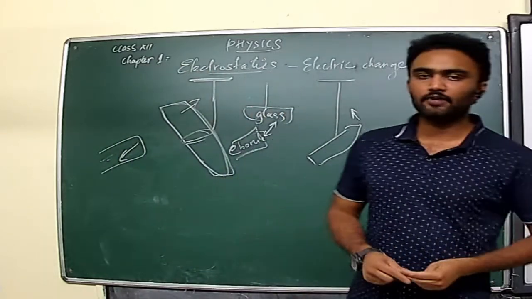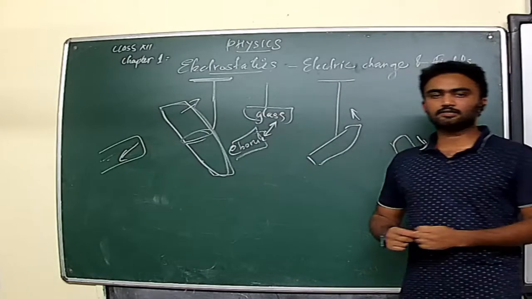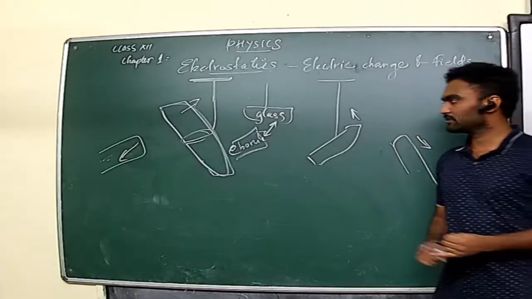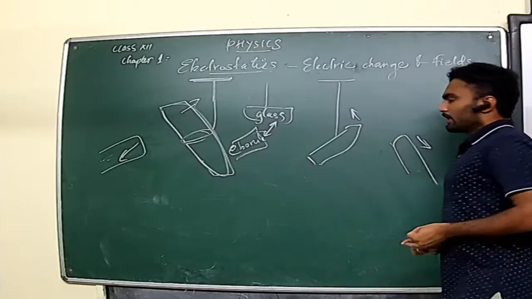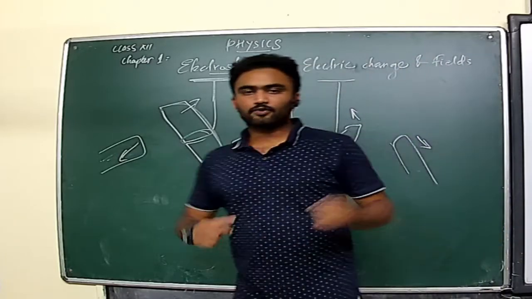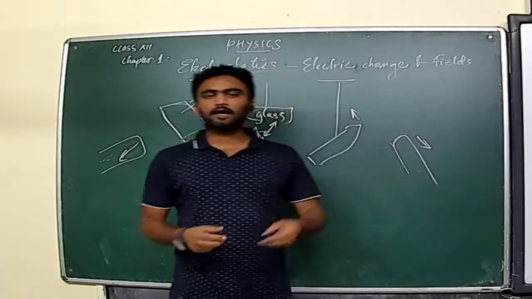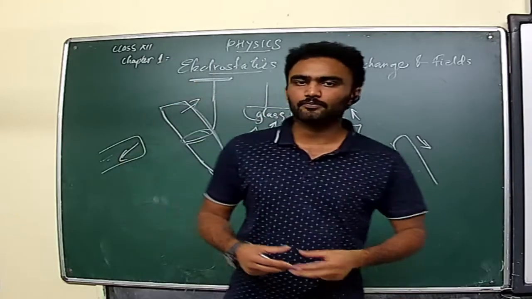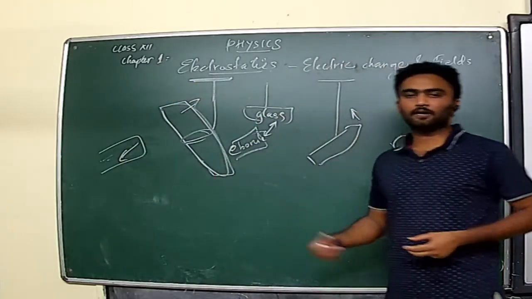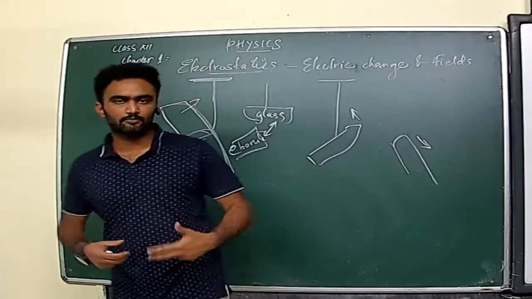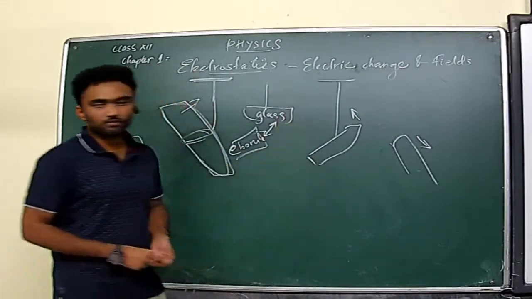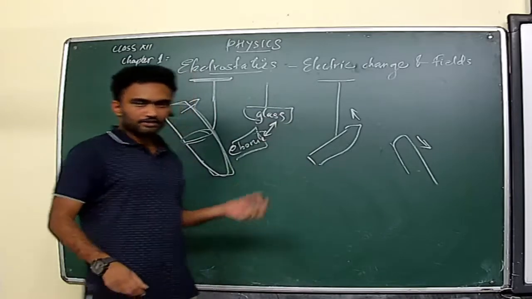In that manner we can say there are two types of electric charges: one is positively charged and the other is negatively charged. Clear? Another conclusion from this experiment is that unlike charges attract each other and like charges repel each other. These are the two conclusions that Benjamin Franklin gave to the world of electrostatics. I think it is clear.